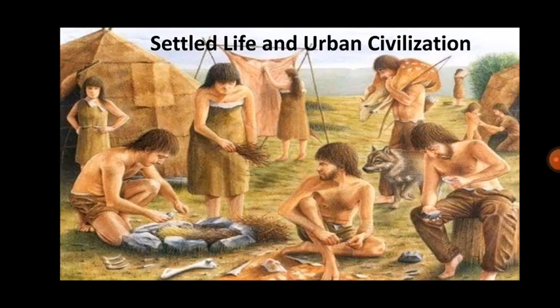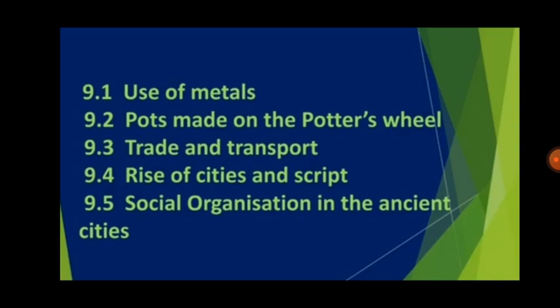The name of the chapter is Settled Life and Urban Civilization. In the previous chapter, we learnt about the beginning of settled life. Now, we will continue with settled life and urban civilization. So this chapter is divided into 5 points.